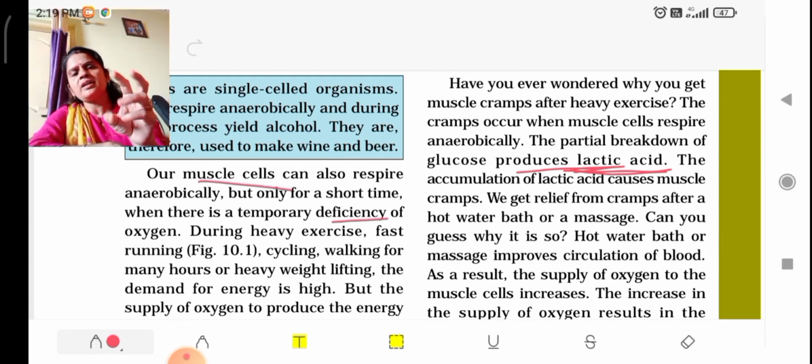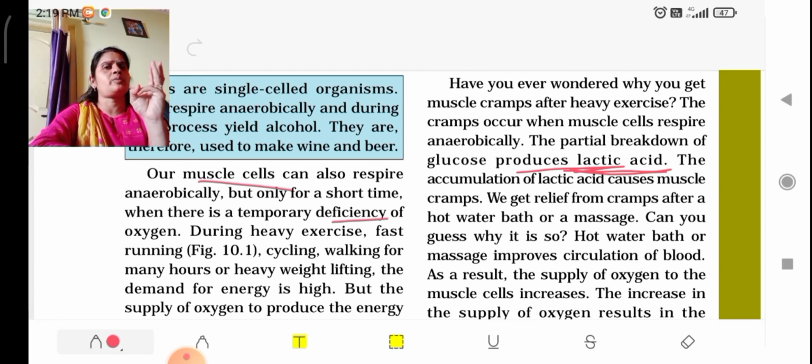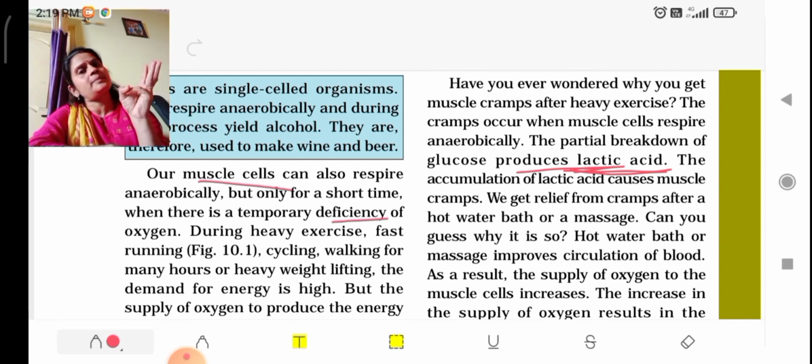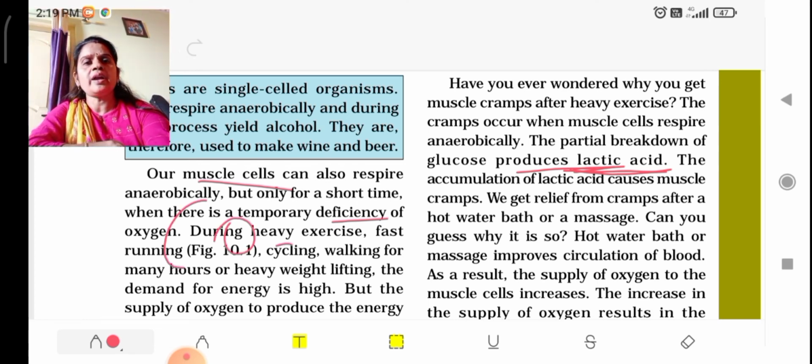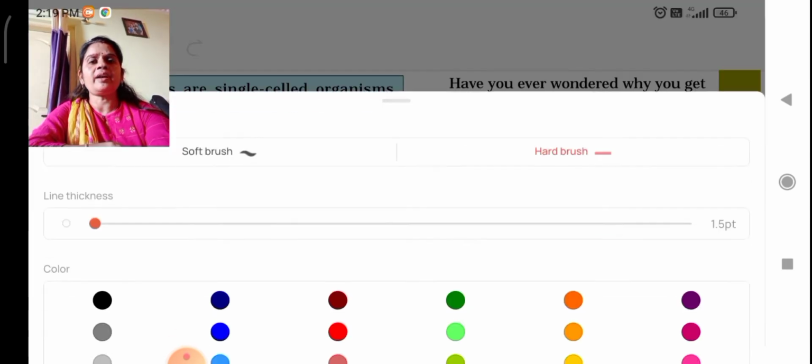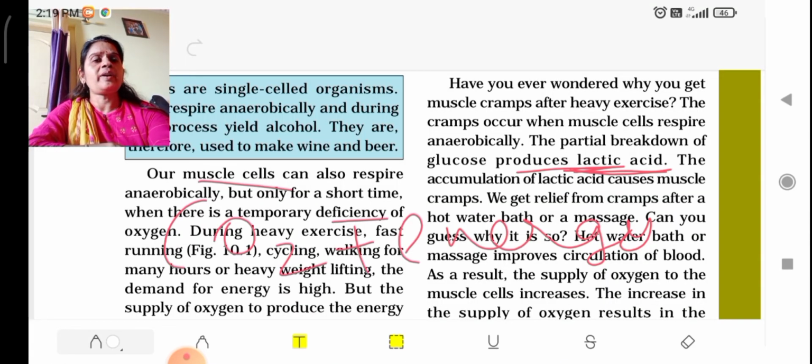So today we have done 3 types of respiration. Aerobic takes place with an enough supply of oxygen, and the products are CO2 and energy. Fine. But whenever enough oxygen is not there, what happens? Anaerobic respiration takes place.